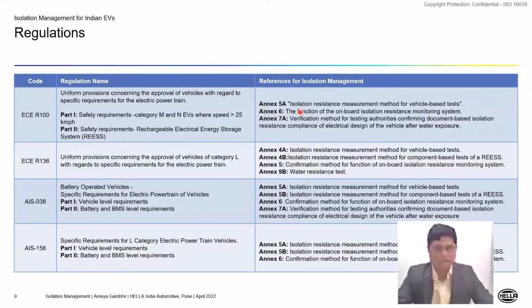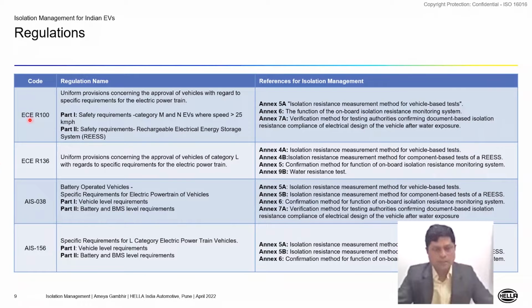And then I've listed some of the annexures in this standard, which are having a reference to isolation management. For example, Annex 5A is talking about the isolation resistance measurement method at vehicle level. Annex 6 is talking about the onboard isolation resistance monitoring system. Annex 7 is talking about verification of the isolation resistance.